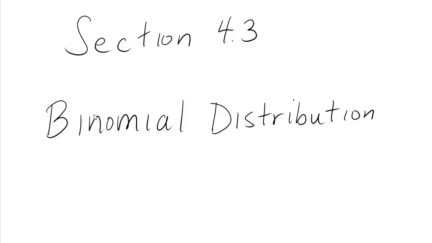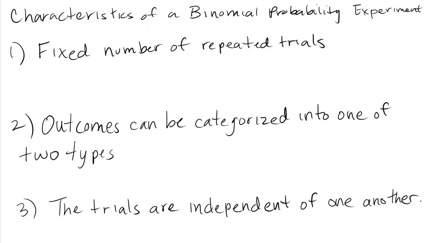And the first thing we want to do is get a feel for what constitutes a binomial probability experiment. So here are some of the characteristics. First, a binomial probability experiment has a fixed number of repeated trials. So there are actually two pieces to that. The easier part to understand immediately is that we're repeating the same thing over and over and over. Think of flipping a coin many times, rolling a die, asking the same question to many people. You've got these repeated trials. You're doing the same thing over and over. A more subtle part is that that number of trials is fixed. So you know exactly how many times you're going to repeat the experiment.